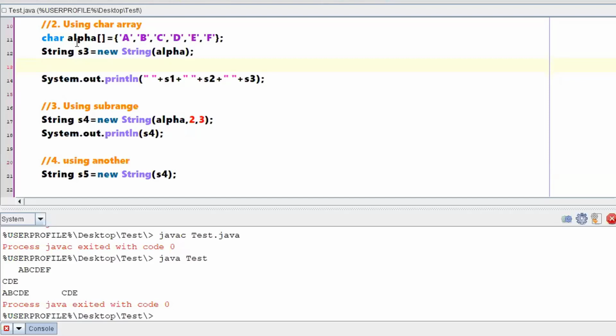This is one way. That means if you are using a char array, then also it is feasible. You can work like this also. If there is a requirement, say for example,